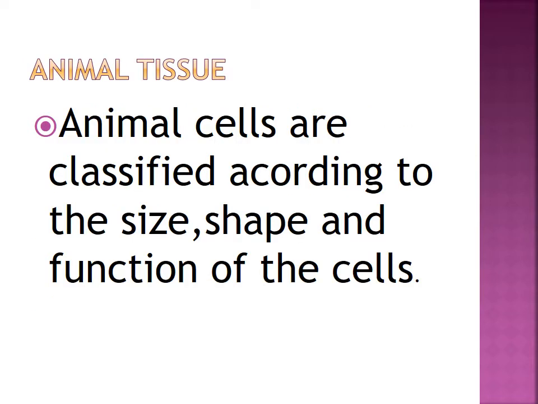So, animal tissue, what is called animal tissue? Animal cells are classified according to the size, shape and functions of the cells. Some examples are epithelial tissue, covering; connective tissue, support; muscle tissue, movement; and nervous tissue, control.